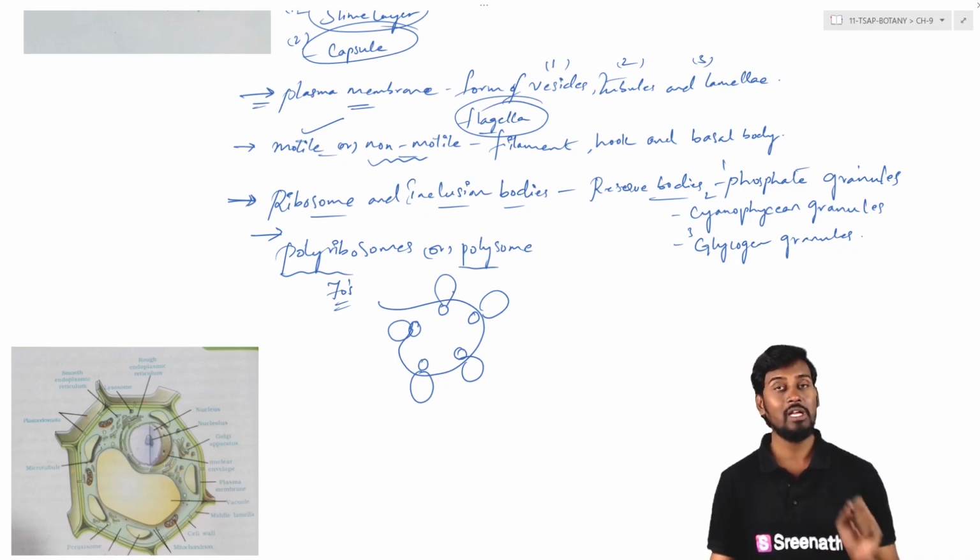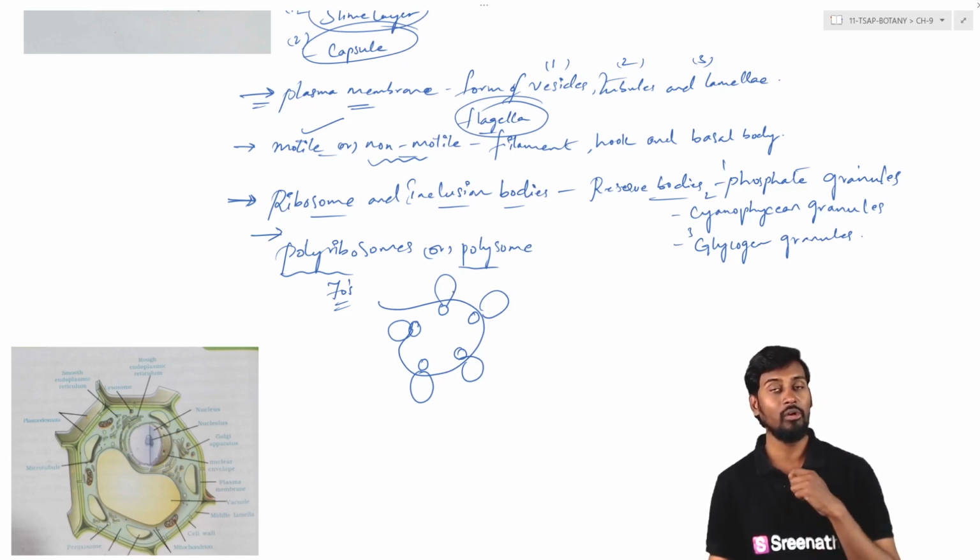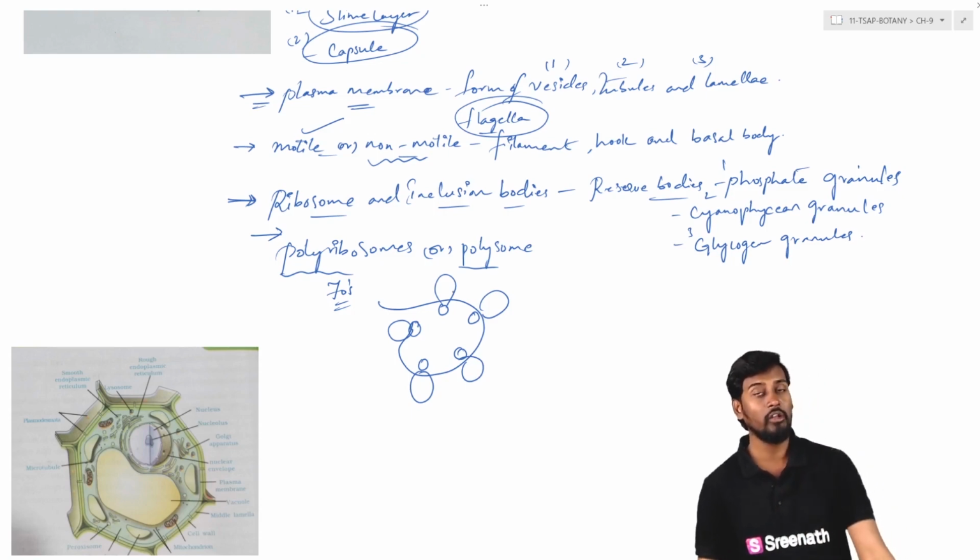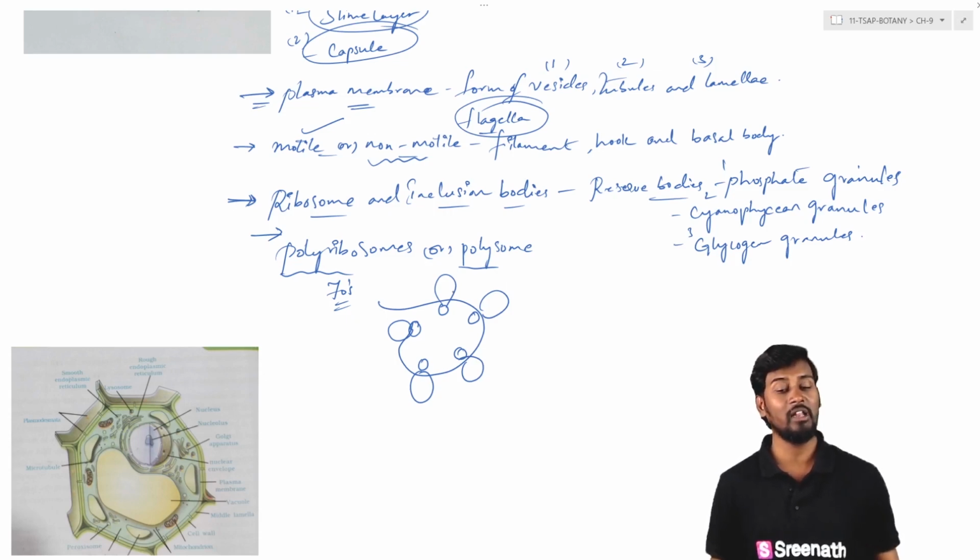They have to complete the entire process of life within a short period of time. So they don't have hours together, they have to complete within a few minutes. So whatever proteins are generally required for cellular division and cellular maintenance, they have to be steadily and quickly replaced or produced.